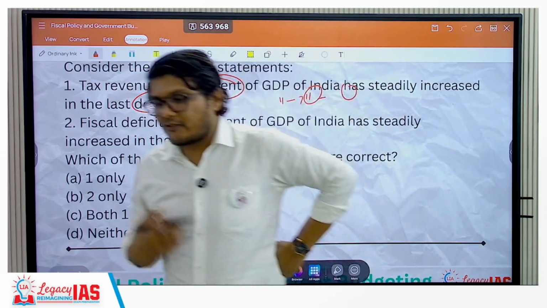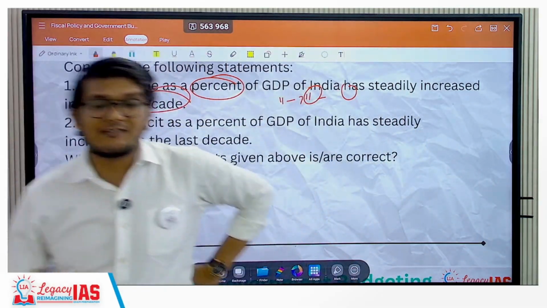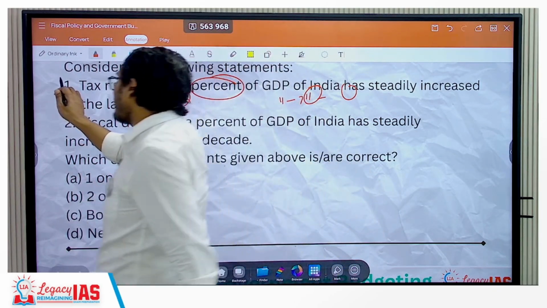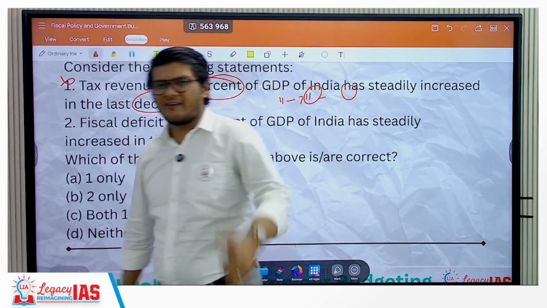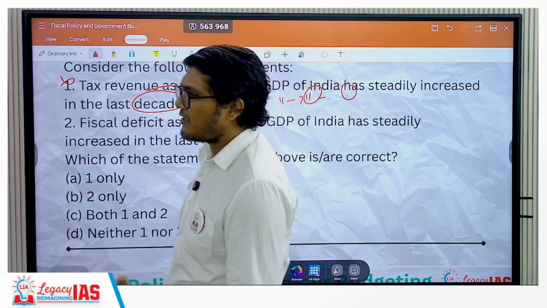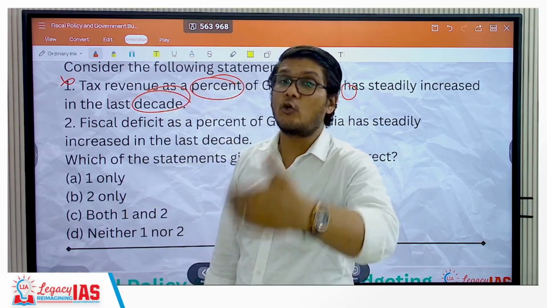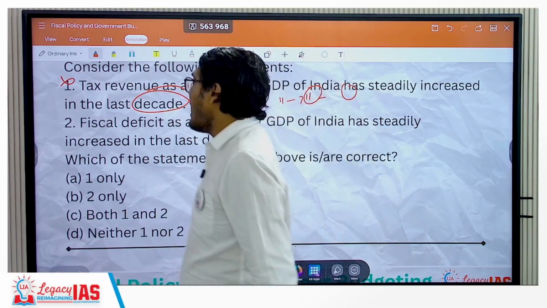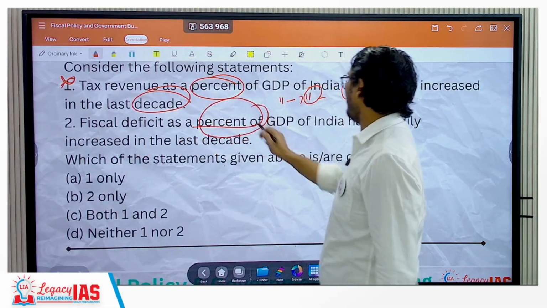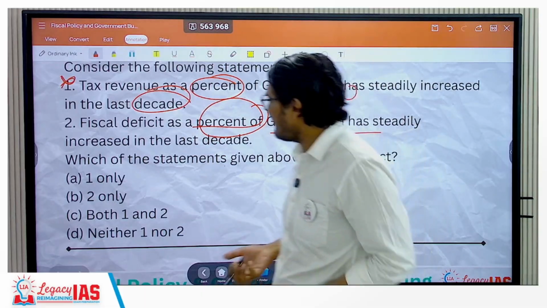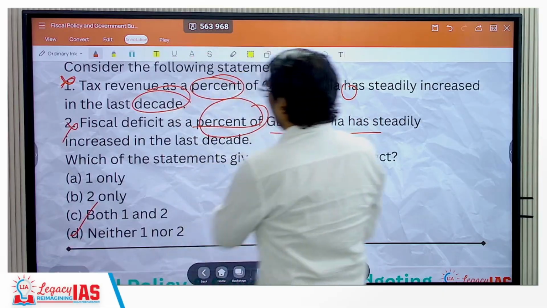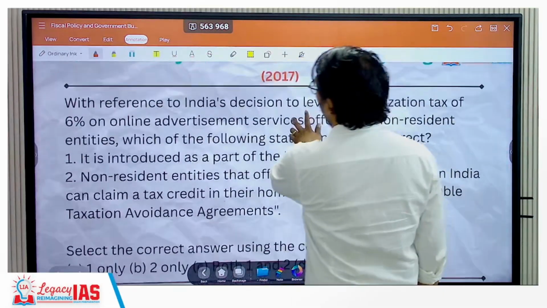The total tax revenue collection would have increased, but tax collection as a percentage of GDP keep on increasing, it's a very difficult task. So even if you don't know exactly, it is incorrect. Whenever they are talking about percentages, rate of growth, etc., it's very difficult to sustain a consistent increase in the growth rate itself year on year, as a result of which this is incorrect. Statement 2, fiscal deficit again as a percentage of GDP of India has steadily increased in the last decade. Again, incorrect. Both the statements are incorrect. The correct answer here is D, neither 1 nor 2.